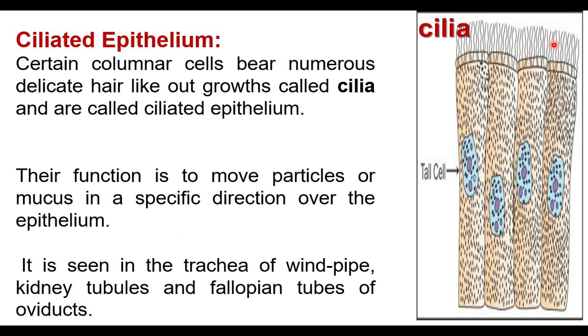There the cilia move and help the movement of egg through oviducts. In trachea, the movement of cilia moves the mucus or dust particles in a particular direction.